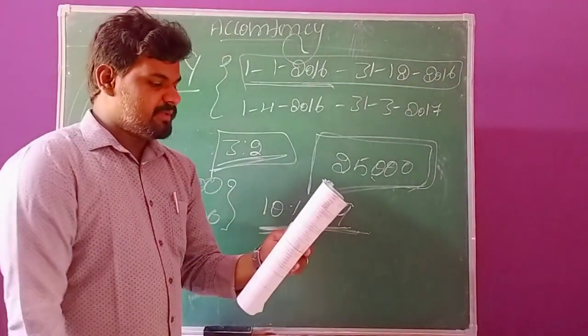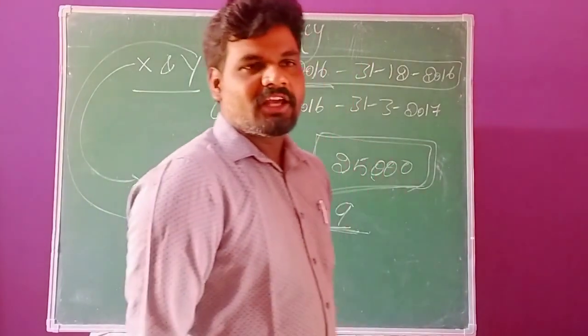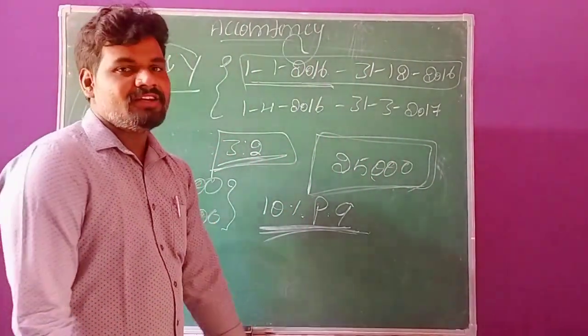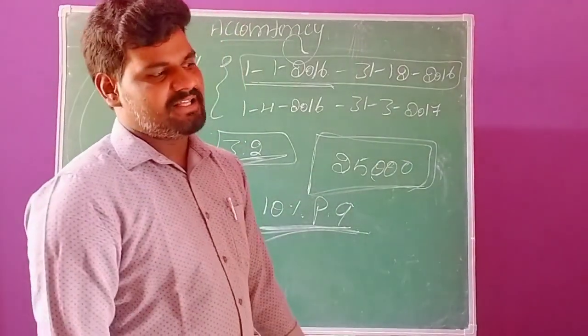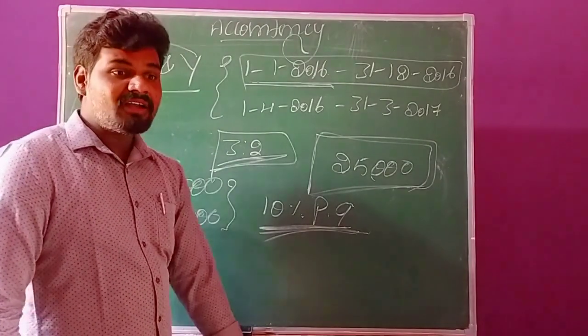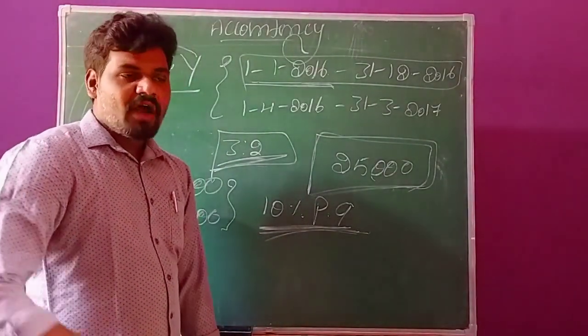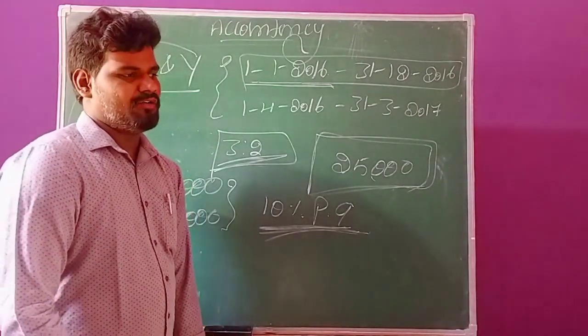The next adjustment, salary payable to Mr. Y. Salary payable to Mr. Y is rupees 3000. This is the annual salary, so we can directly record it on the debit side because it is an expense to the business. These are a few of the adjustments related to the preparation of the appropriation account.